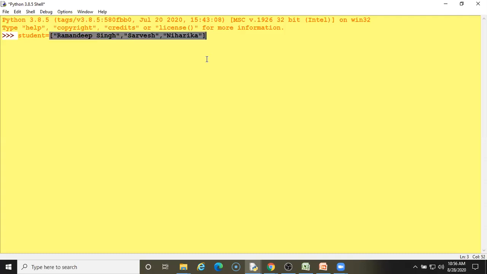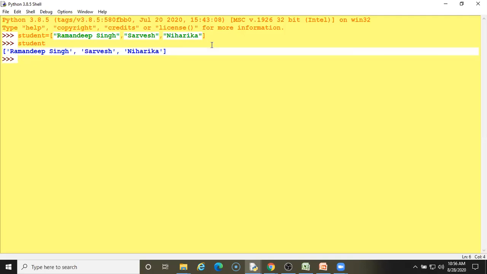So this is a list. See, I have written Ramandeep Singh in double quotation. This is one string value. This is another value. This is another value. When I press enter and write student, all the values which are contained in the student list will be displayed.